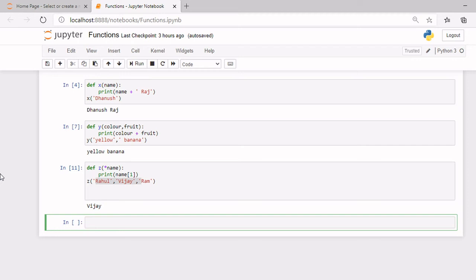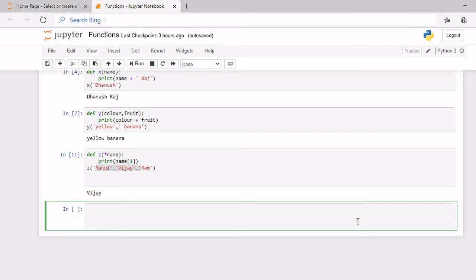Keyword arguments basically means you're providing a key for an argument. It's basically like a dictionary. You provide a key for a word. Now I'll create a function and let's just name it D. I'm sorry for using only letters.